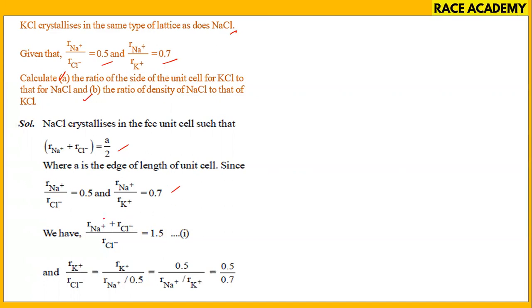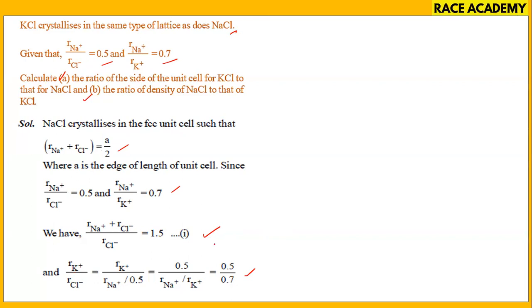So these two equations we have taken. Simplifying these two equations, we got RNa plus plus RCl minus by RCl minus is 1.5, and RK plus by RCl minus, on simplification, is 0.5 by 0.7, because of cancellation of terms.